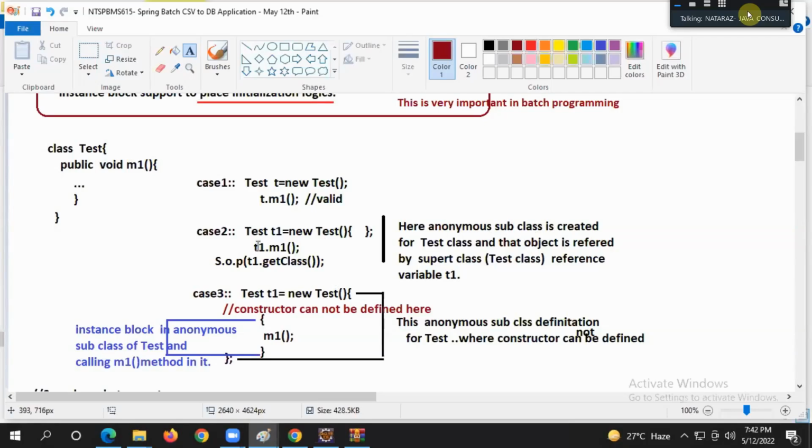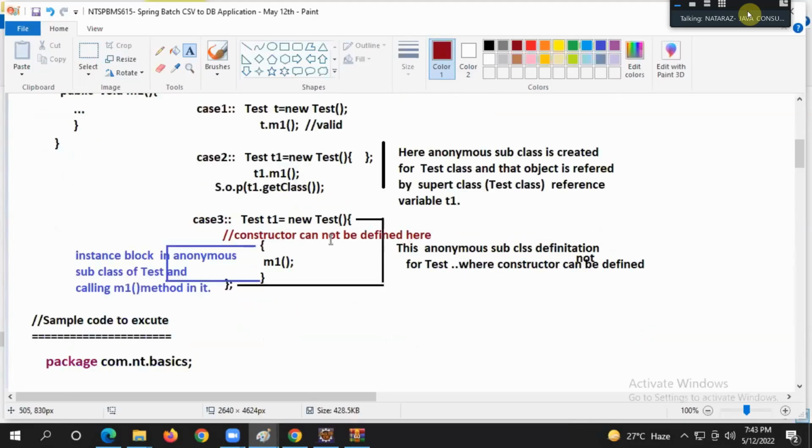t1.m1(). Tell me, guys, that method is called. So I'm calling the method separately. I want to see the method called automatically whenever a subclass object is created. Anonymous subclass object is created, then using the superclass reference variable, I'm calling the method of the superclass only, guys. t1.getClass() means you will get the anonymous class extending from the Test class.